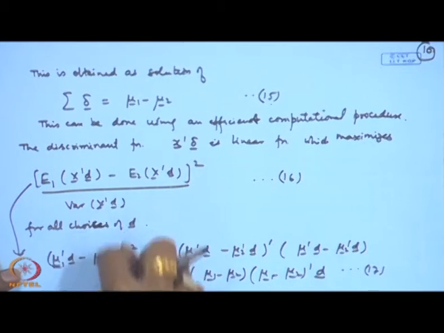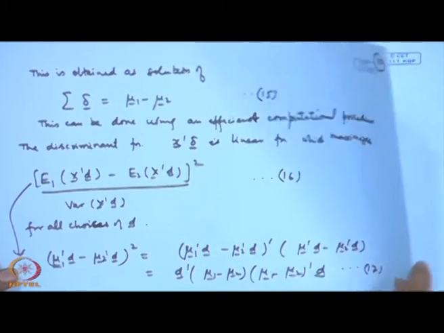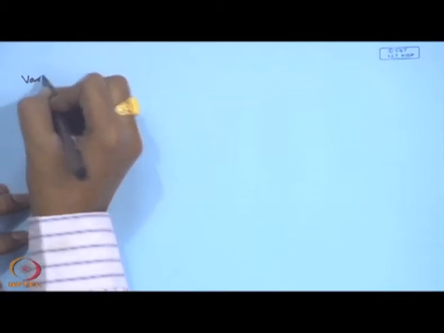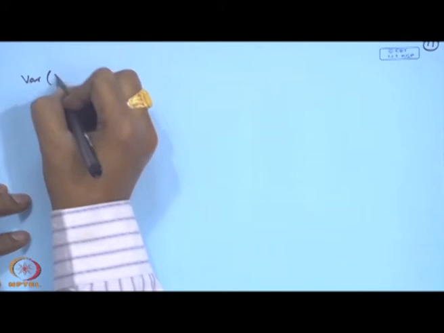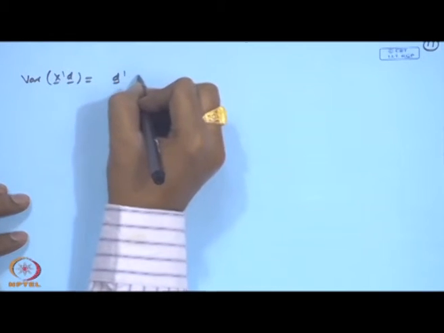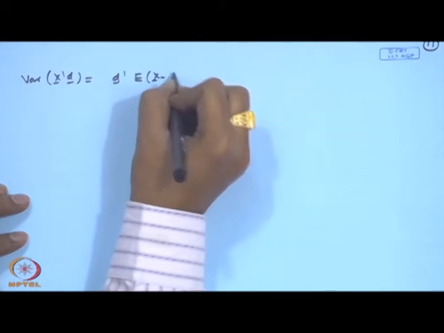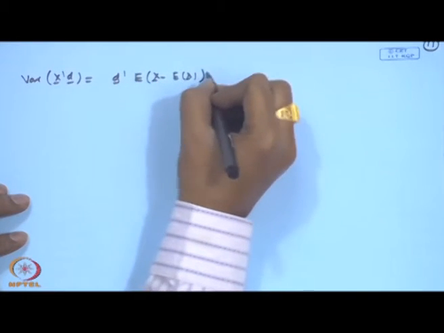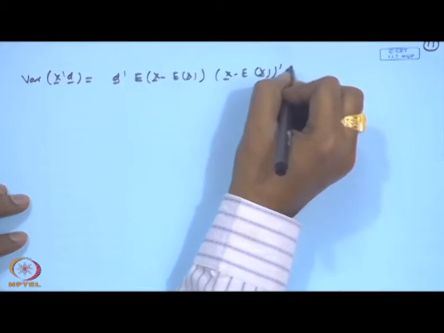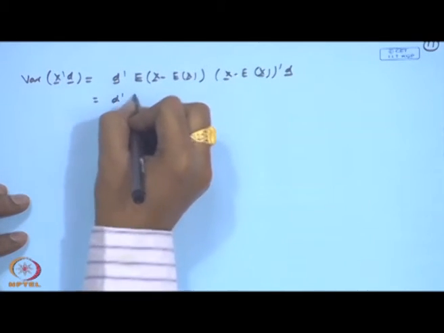So, we can express this in a different way here, and in a similar way if you look at the denominator here, this variance of x prime d, then that is equal to d prime expectation of (x minus expectation x)(x minus expectation x) prime d, that is actually d prime sigma d.